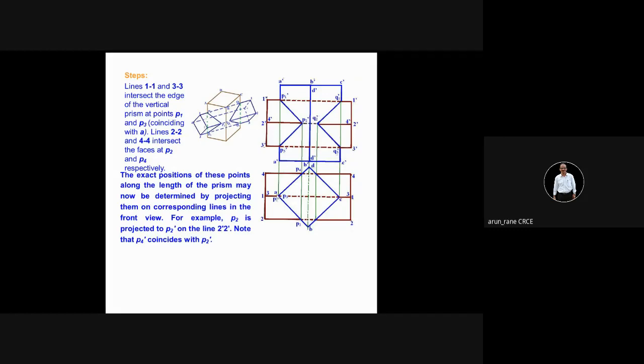Then you project these points, this point, then this point, this point. You project this point, and you take a suitable height. Let us take it as 100 mm, assuming that it fits your page. 100 mm. So this is 100. In between you have 30 mm.